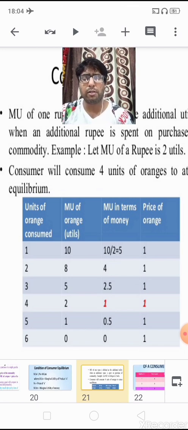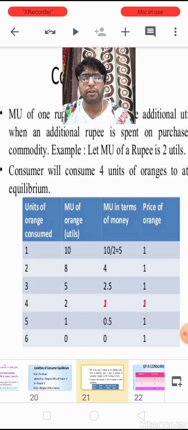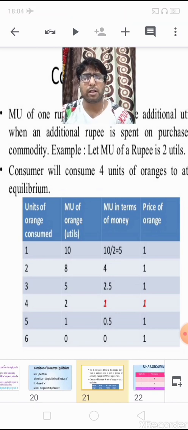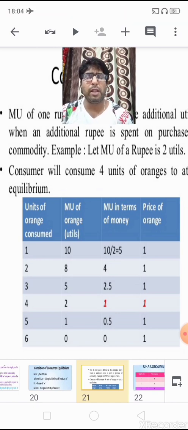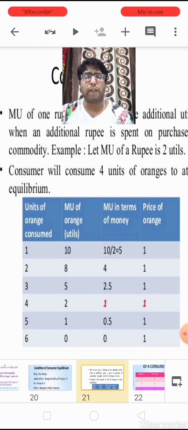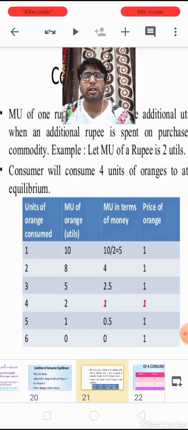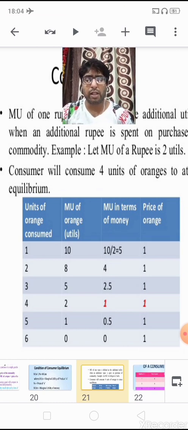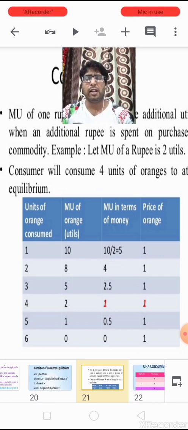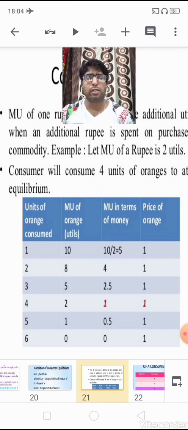Now see the observation points, children. At the first unit of a commodity, a consumer is paying 1 rupee and he is getting 5 rupees of satisfaction. Now this 5 rupees is the marginal utility in terms of money. It shows that a consumer pays 1 rupee for an orange and gets 5 rupees of satisfaction.